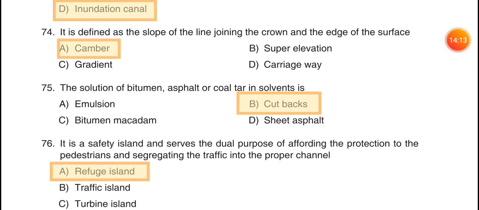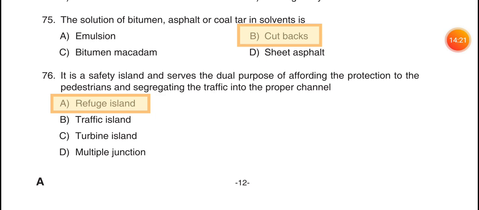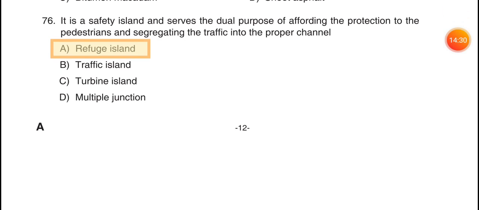74. It is defined as a slope of the line joining the crown and the edge of the surface, option A, camber. 75. The solution of the bitumen, asphalt or coal tar in solvents is, option B, cutbacks. 76. It is a safety island and serves the dual purpose of affording the protection to the pedestrians and segregating the traffic into the proper channel, option A, refuge island.